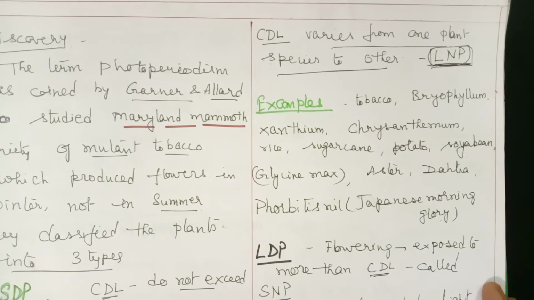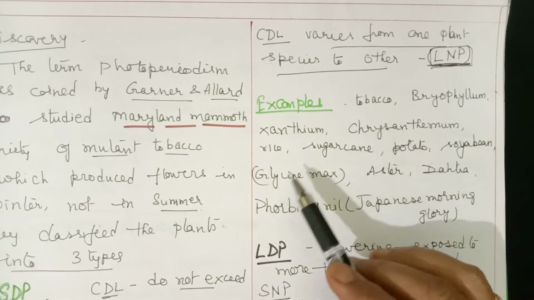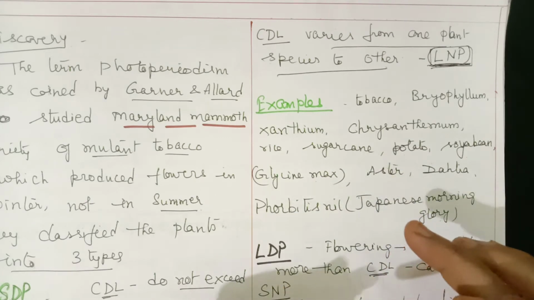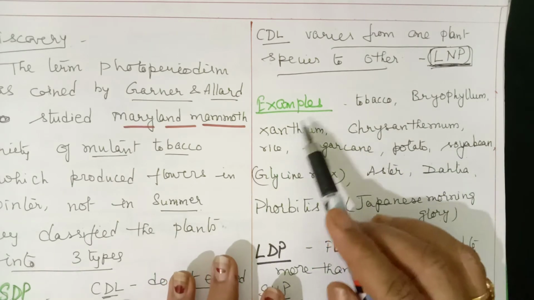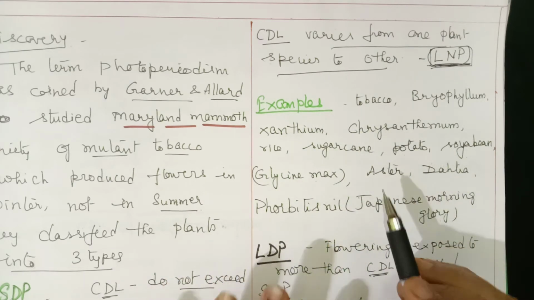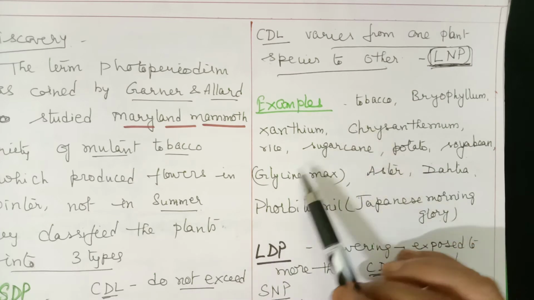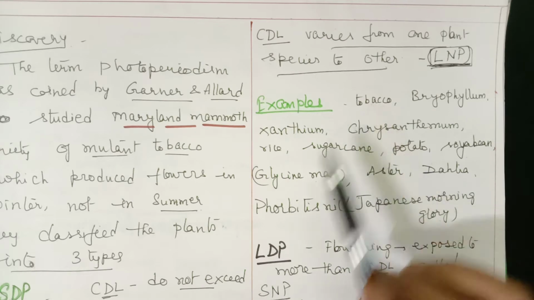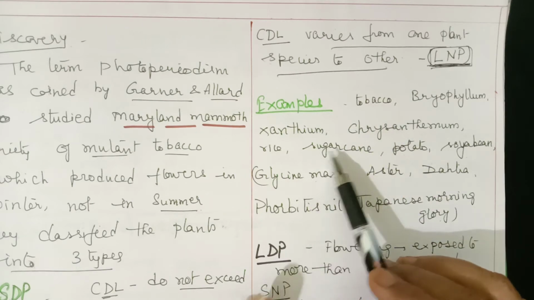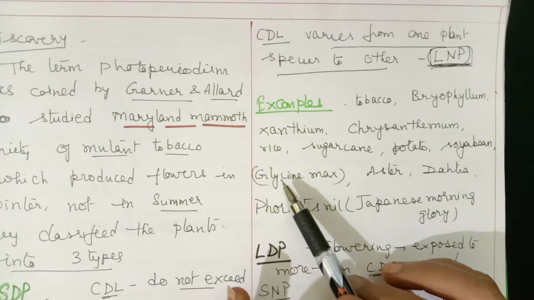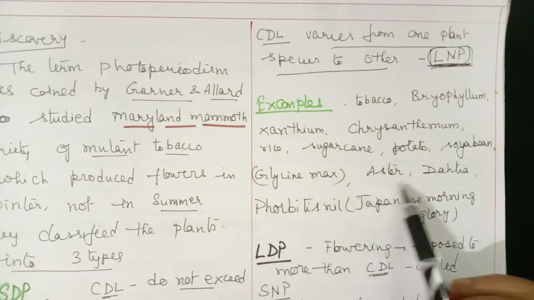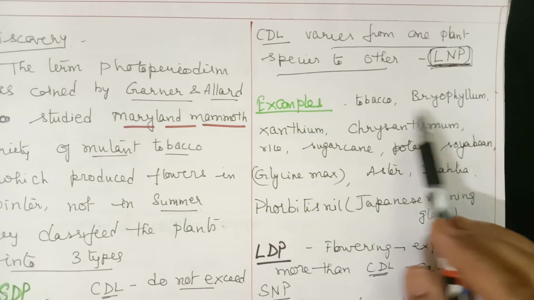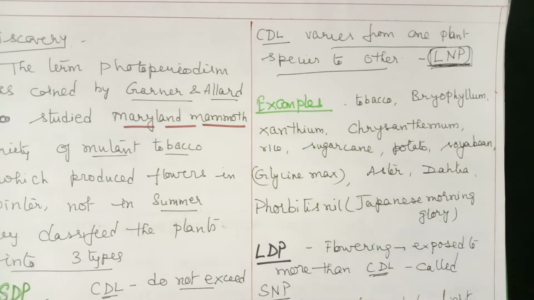Examples are very, very important, children. You have to remember the examples of these different types of plants. Examples generally are asked in previous NEET exams also. So it's very important to remember and learn these examples. Try to learn the scientific names also wherever available. Like tobacco, you should know the scientific name. Sugarcane, rice, potato, soya bean. Soya bean I already gave, Glycine max. Dahlia and aster, these are the scientific names. Then Pharbitis. All these names you should definitely learn.